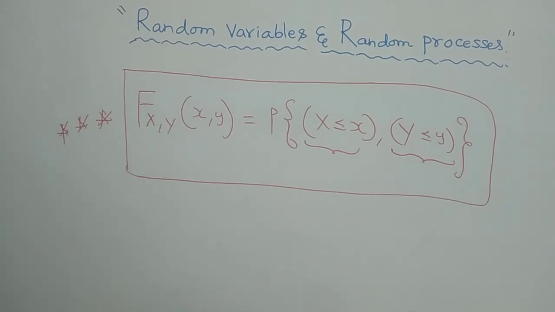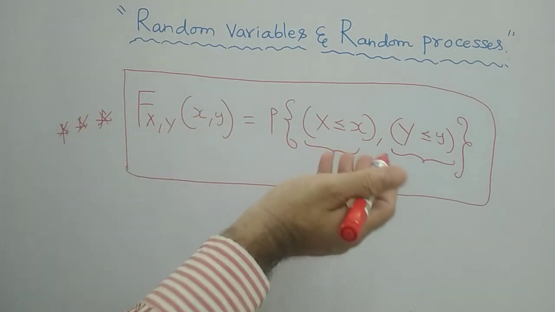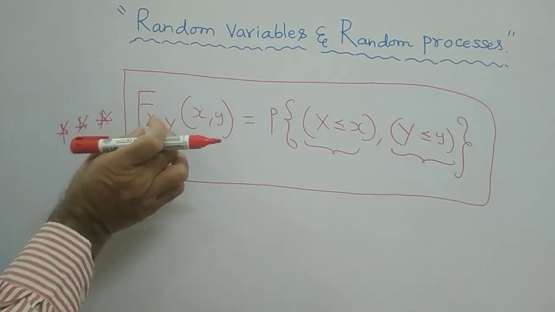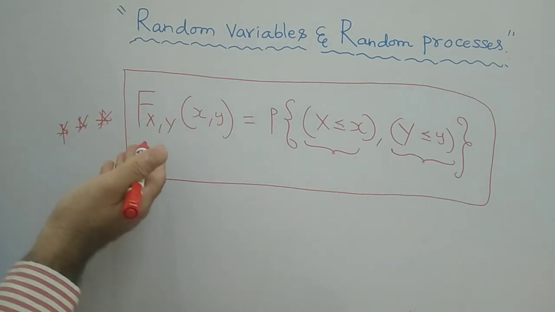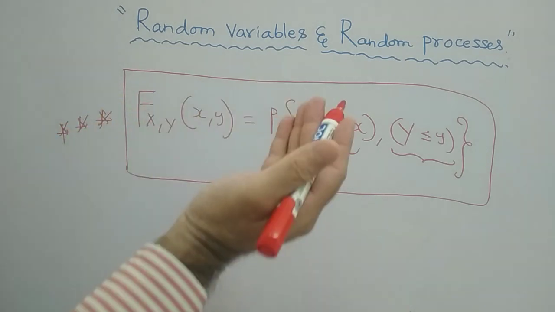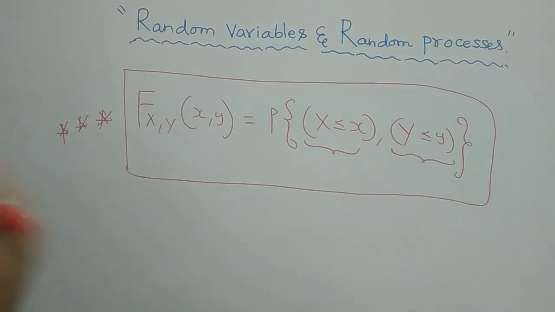So this can be extended to any number of random variables. Here, for example, I have considered two random variables X and Y, and you can extend this for any number of random variables, N random variables also. Right? Now let us see a few properties of this joint distribution function.